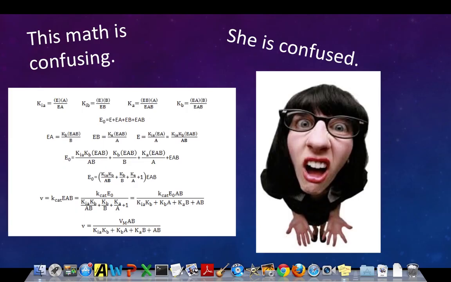So let's take a closer look at these two sentences. The first one, this math is confusing, and she is confused. So these two words are almost the same, but there's a big difference between them. And that is, as you have probably noticed, with their endings. One ends in ing and the other ends in ed. So why are these two sentences so different?